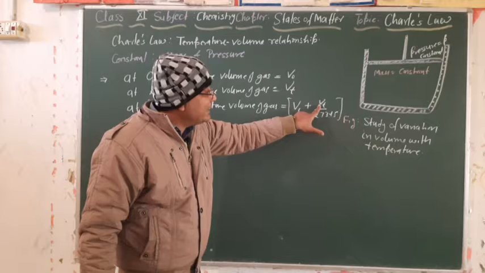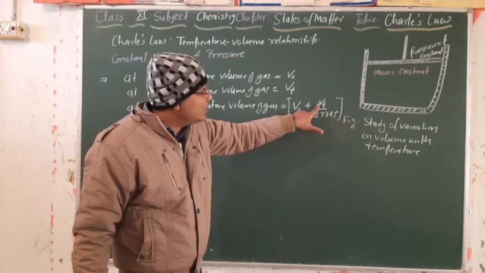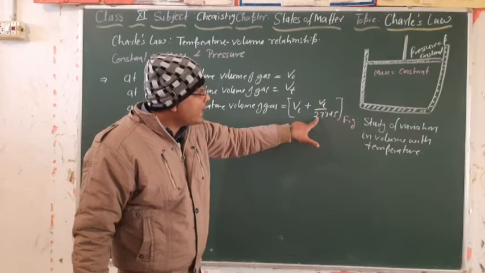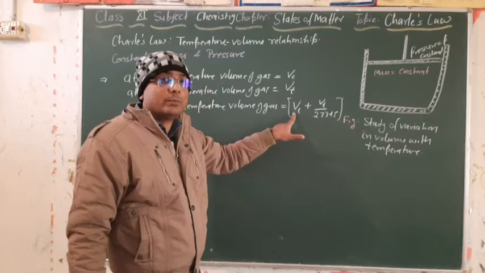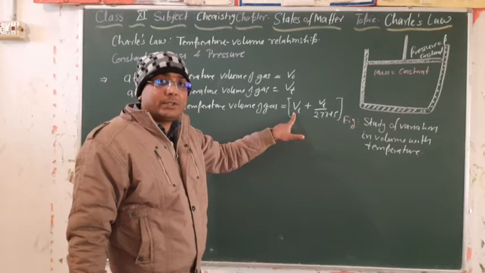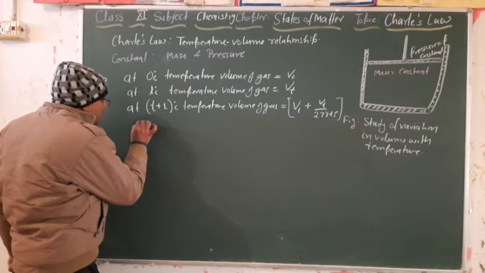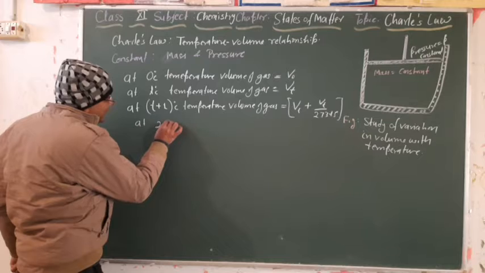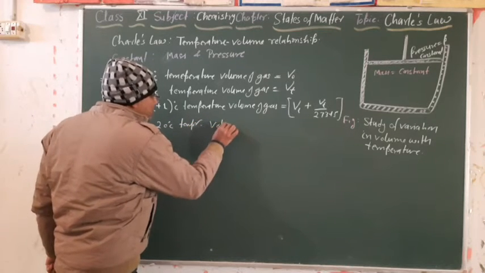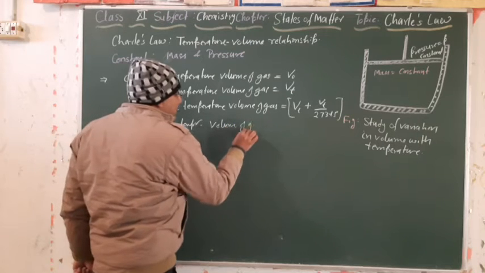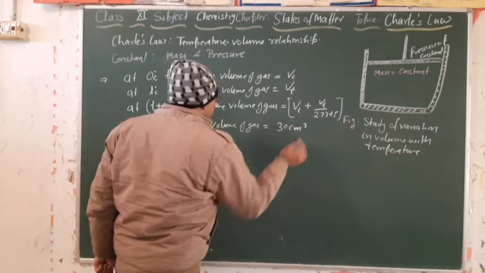Means when he increased the temperature by 1 degree Celsius, the volume increases by a fixed value. That value was 1 by 273.15 of his original volume. You didn't get it? Listen. Suppose at 20 degree Celsius temperature, the volume of gas was 30 centimeter cube.